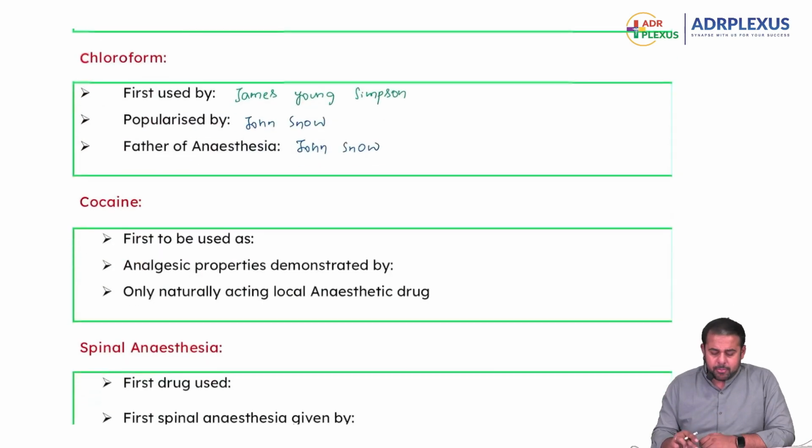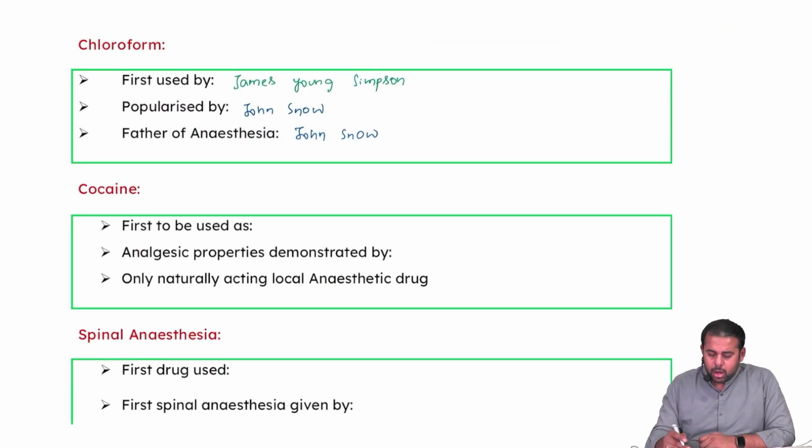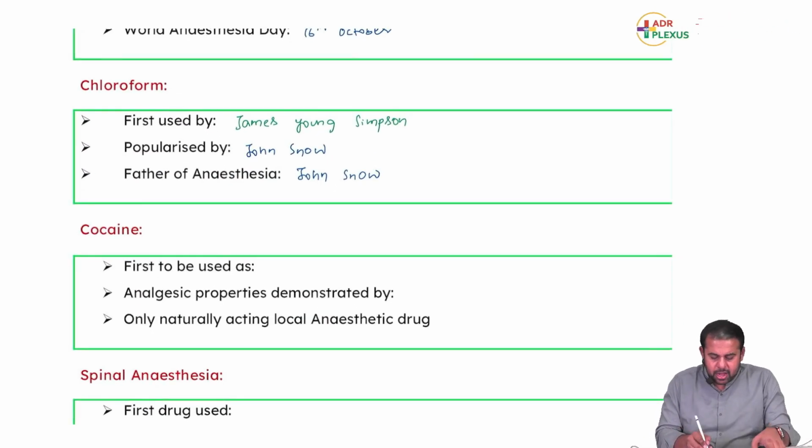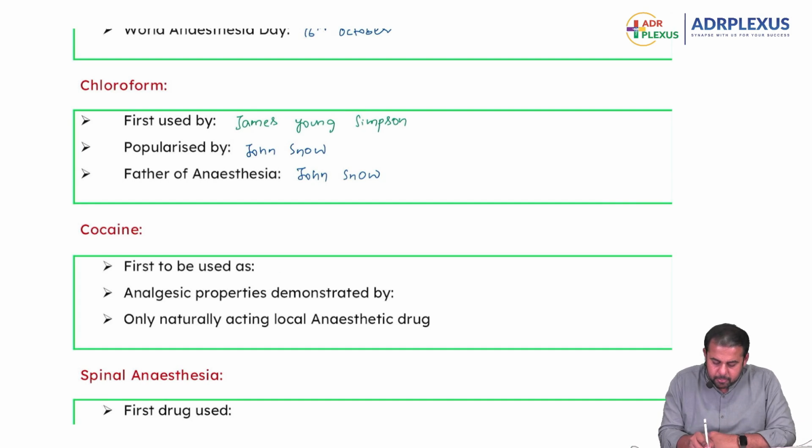Okay. Then cocaine. Cocaine was first to be used as topical or local anesthesia.